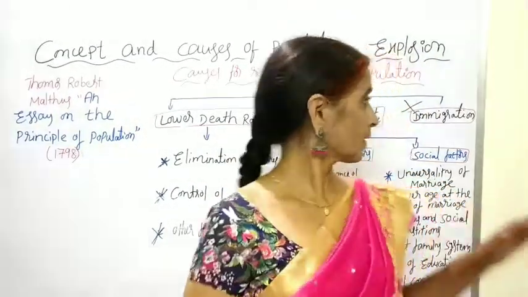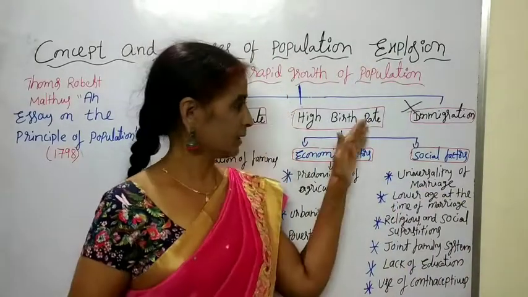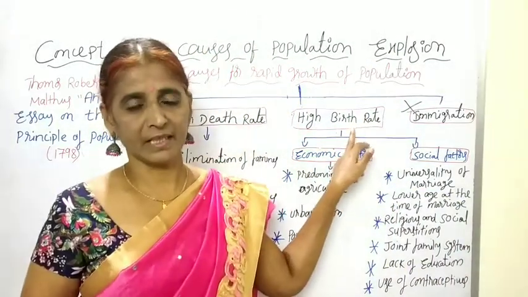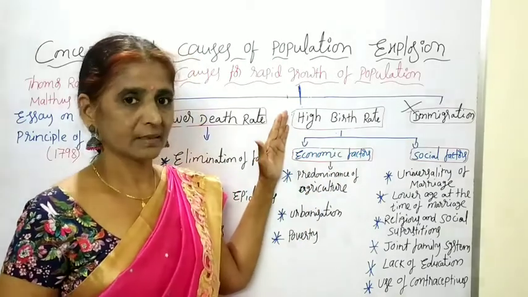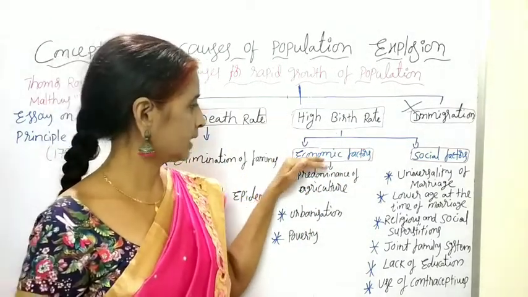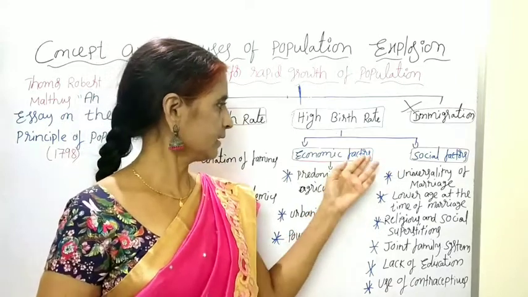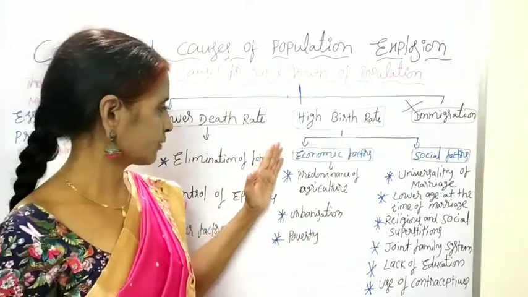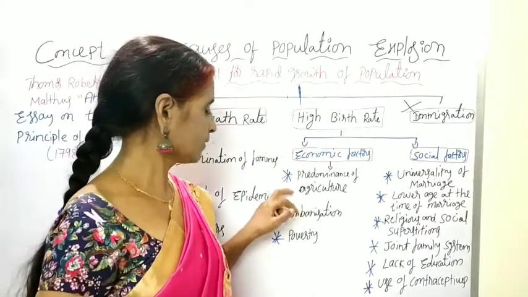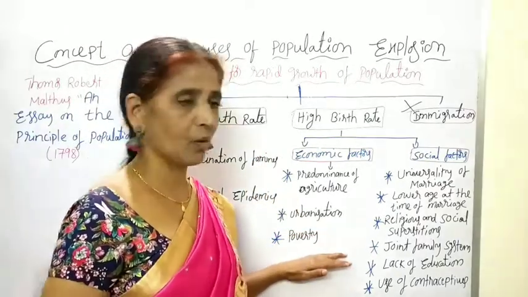And what are the reasons for the high birth rate? Birth rate is high in our India. The reasons for the high birth rate are divided into two types: one is economic factors and two is social factors. Economic factors are mainly three: predominance of agriculture, urbanization, and poverty.